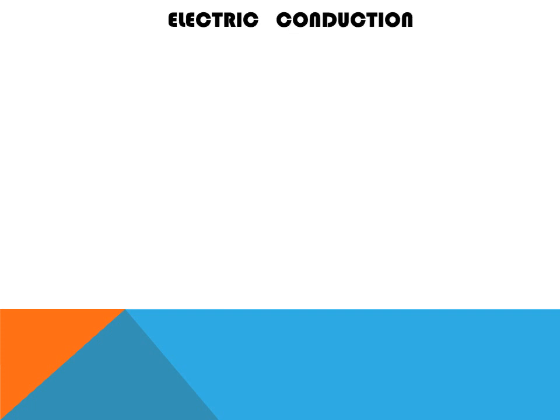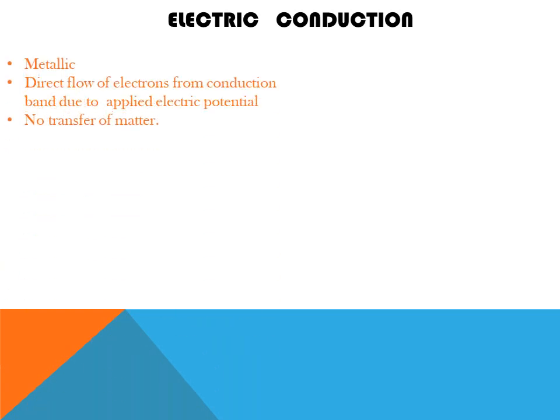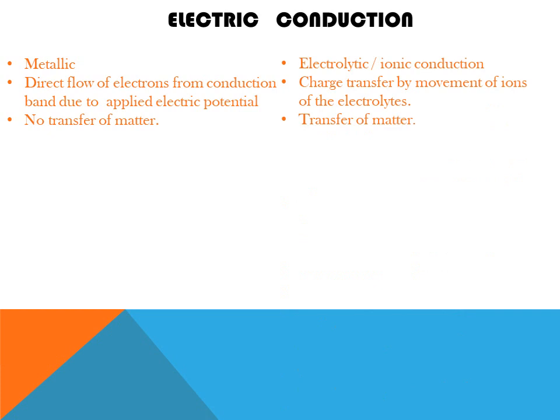Now let us study deeply what is electric conduction. It is divided into two parts: metallic conduction and electrolytic or ionic conduction. In metallic conduction, there is direct flow of electrons, while in electrolytic conduction, there is a charge transfer by the movement of the ions. So in metallic conduction, there is only the flow of electrons. There is no transfer of matter, while in electrolytic conduction, there is actual transfer of matter. So this is the main difference between metallic conduction and electrolytic conduction.